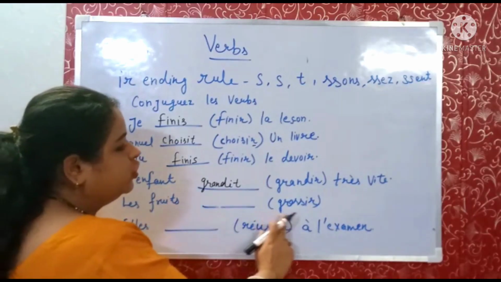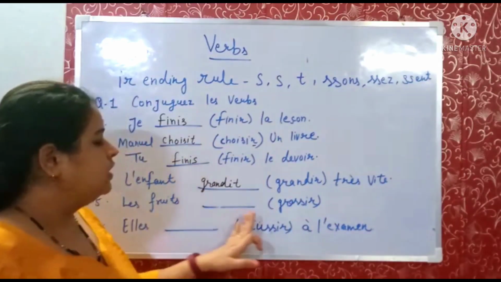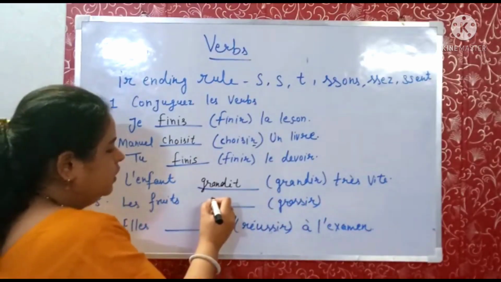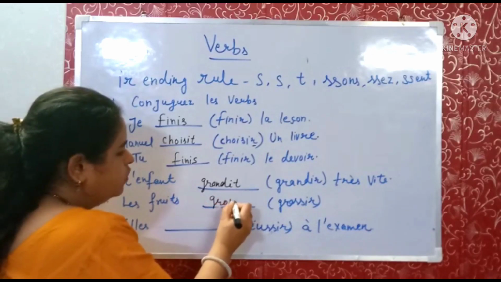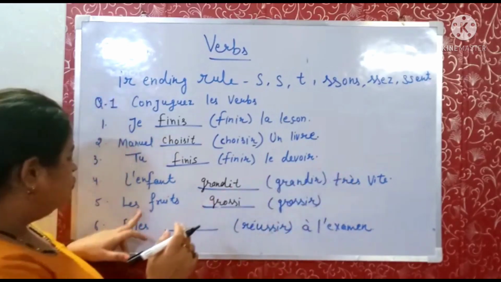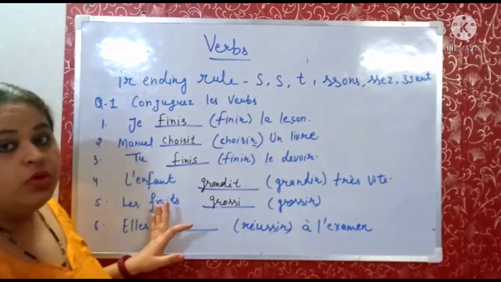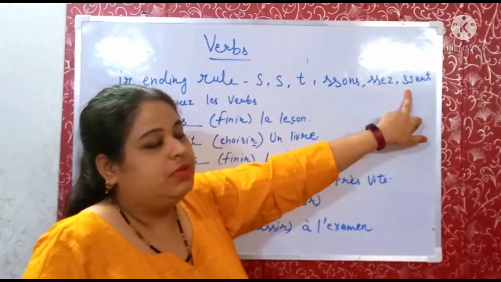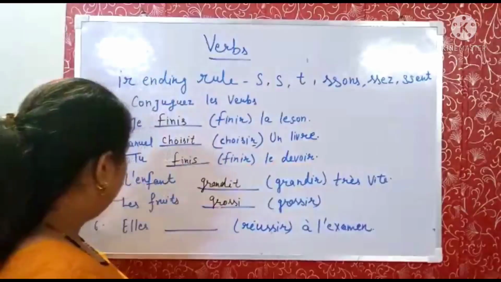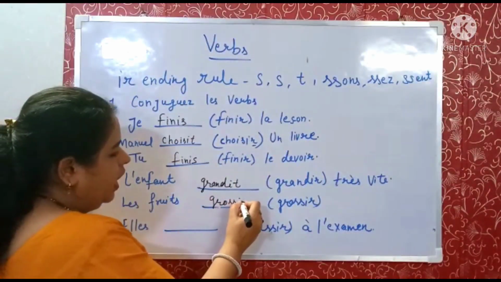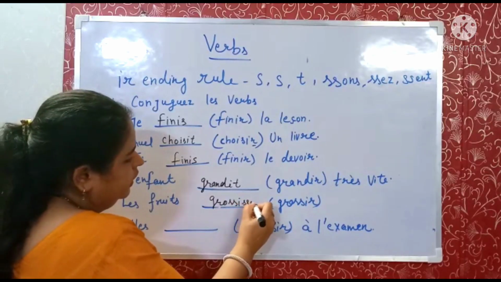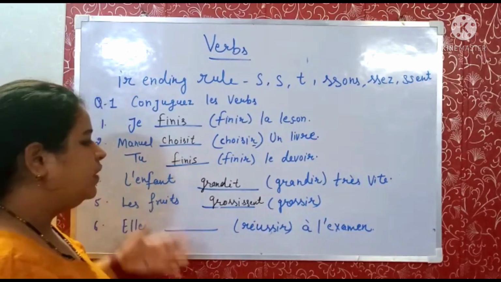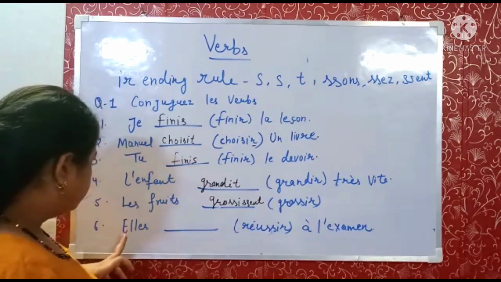Les fruits grossir, the fruits get larger or bigger. So the radical of grossir will be grossi. The r will be removed and with les, it is plural, so it will be conjugated with ils, elles, that is plural. So with les fruits, here we will add ssent. Les fruits grossissent, the fruits get bigger or larger.